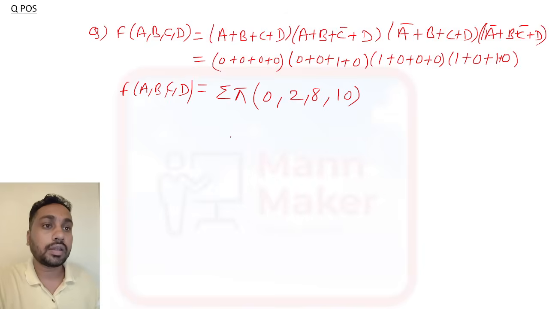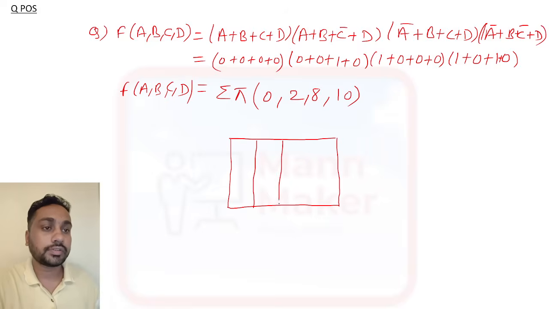Now we need to make a K-map table. 4 variable means we need to make 16 boxes. So we'll make 16 boxes like this. So this one, and this one.